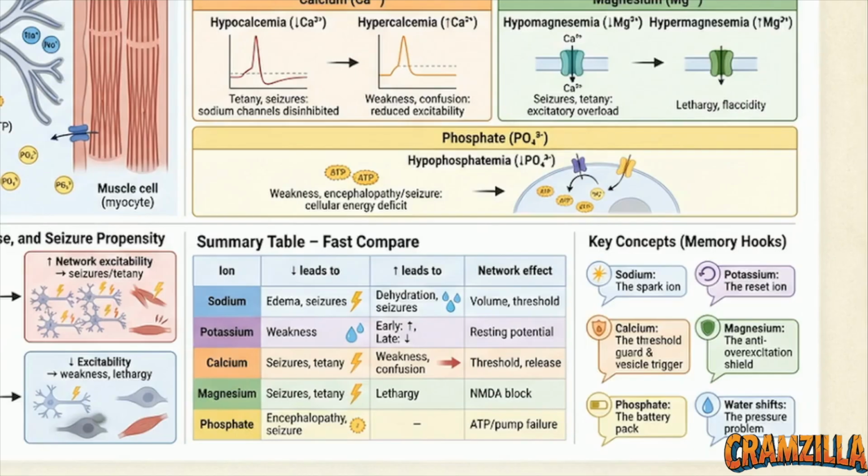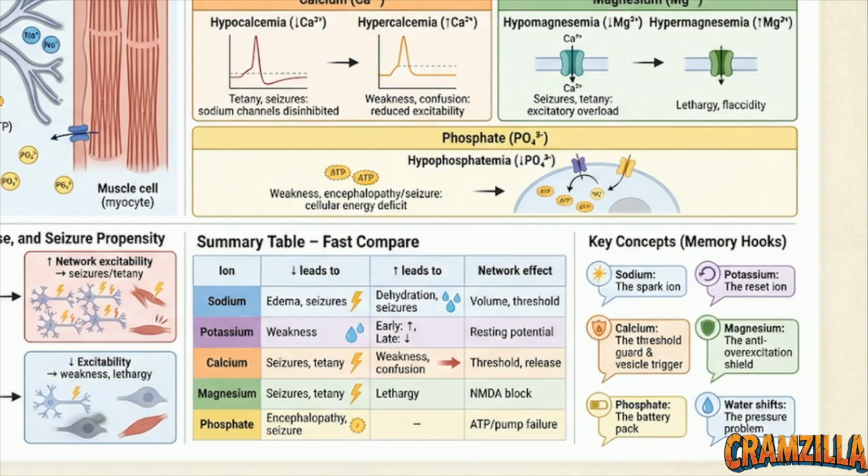This graphic displays the 5 major electrolytes dictating cellular excitability, each a distinct mechanical parameter. Sodium acts as the spark. Potassium is the reset ion. Calcium serves as the threshold guard. Magnesium acts as the anti-overexcitation shield. And phosphate operates as the battery pack.